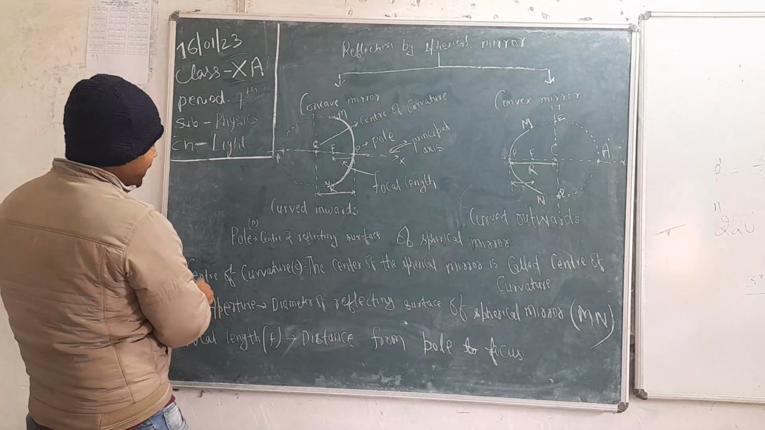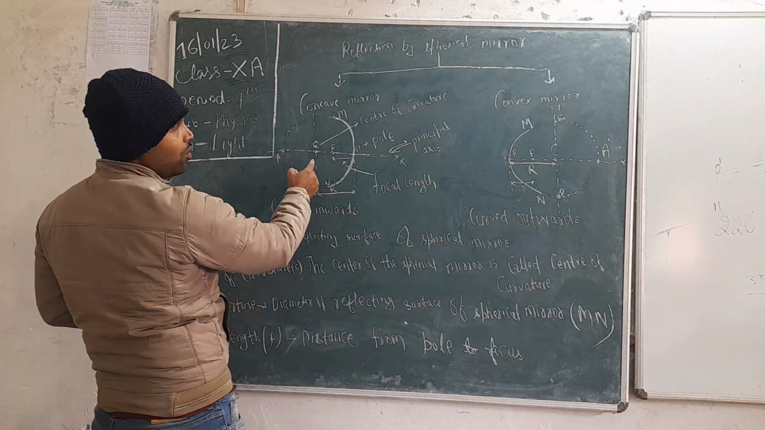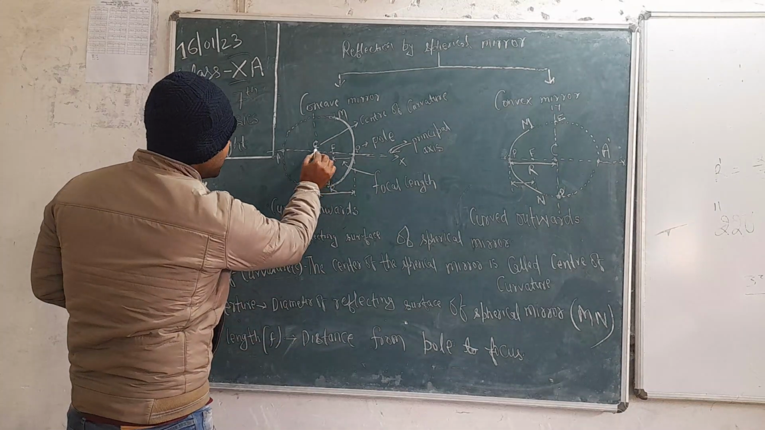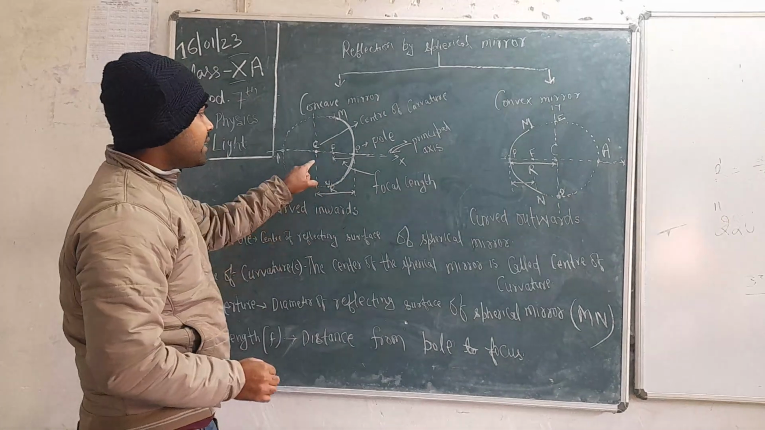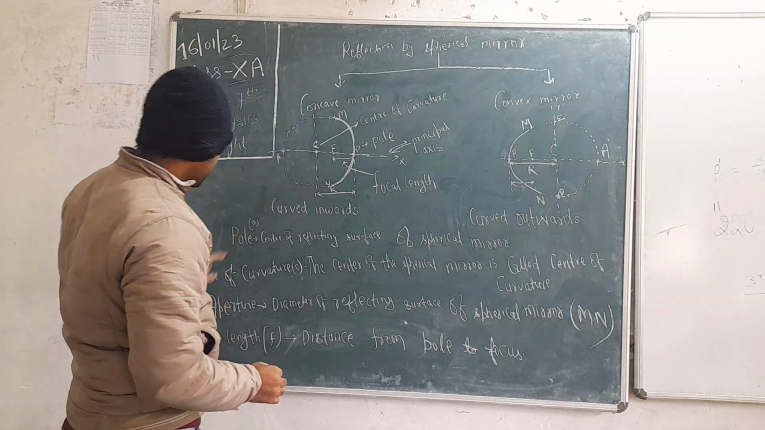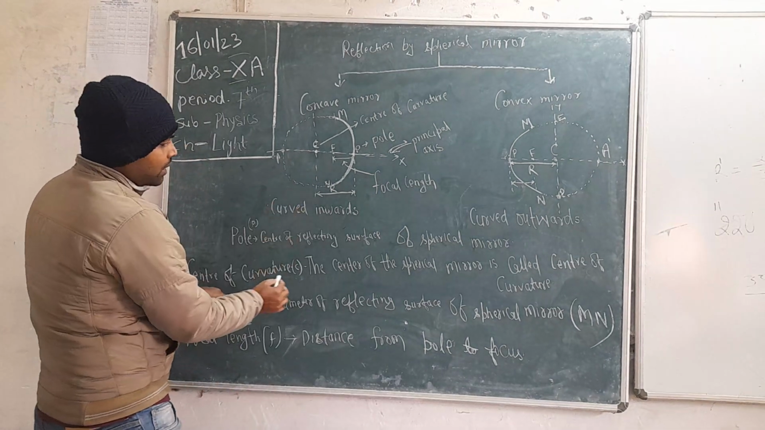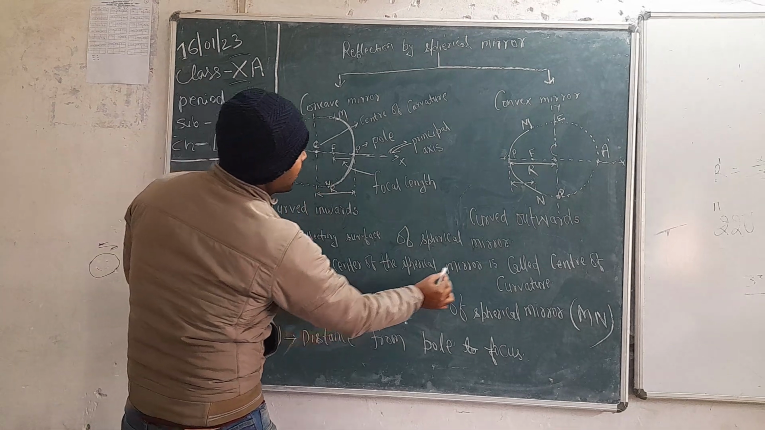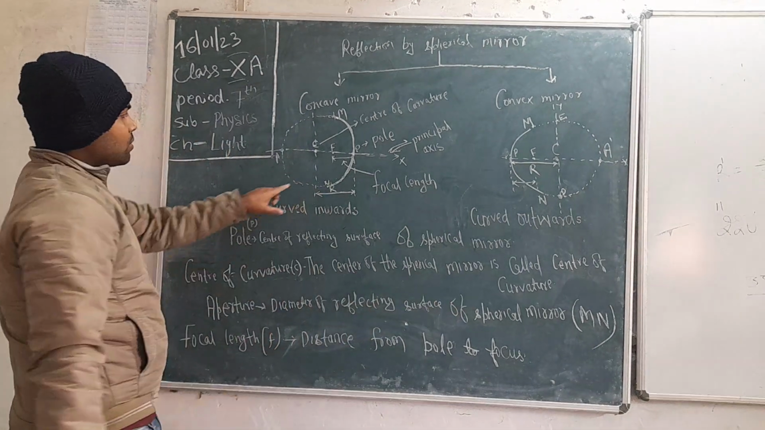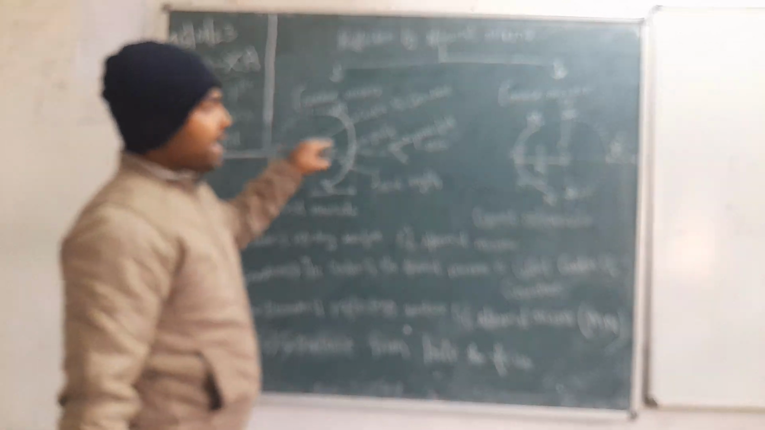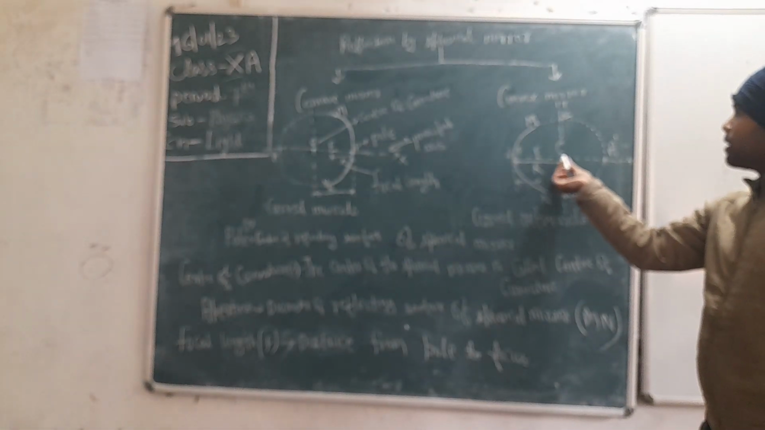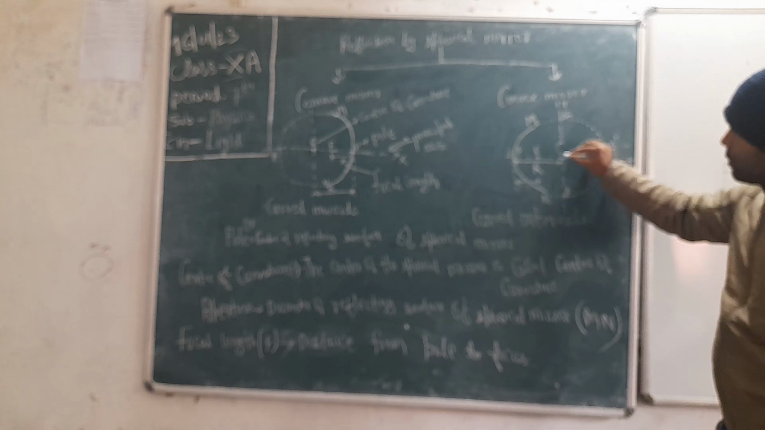The next thing is center of curvature. We know that a sphere has a center, and this center is also known as the center of curvature. So we can say the center of the sphere of which the mirror is a part is called the center of curvature. So this is the center of curvature, and in the case of a convex mirror, this is also the center of curvature.